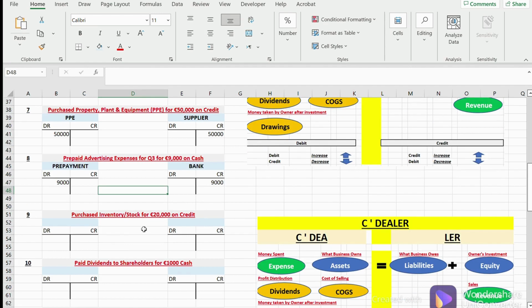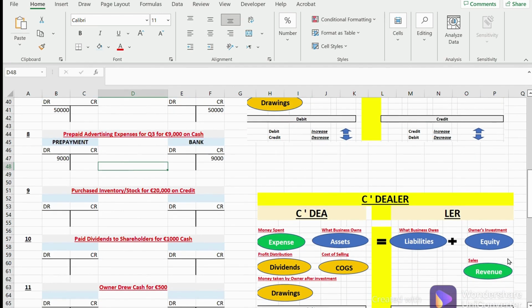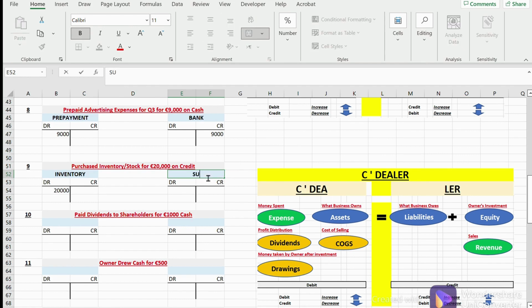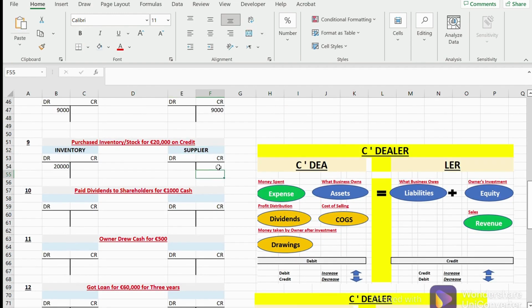Okay, right. Then purchase inventory or stock for 20,000 on credit. So inventory is an asset. It got increased. We're going to create an account for inventory for 20,000. It's a debit. It's an asset, and it got increased, so we're going to debit it. Okay, so 20,000 here. Now it's on credit, so again, we have put upon ourselves a liability here. The liability got increased. Supplier is what we're going to call this liability, and since it's increased, we're going to credit it by 20,000.